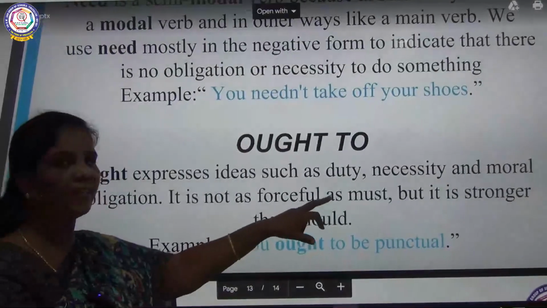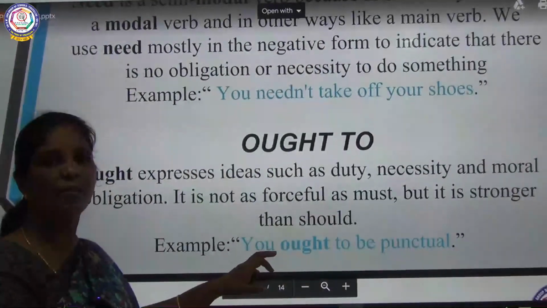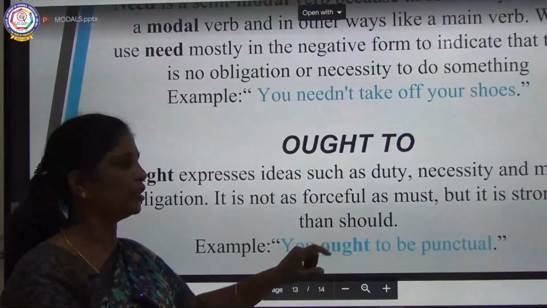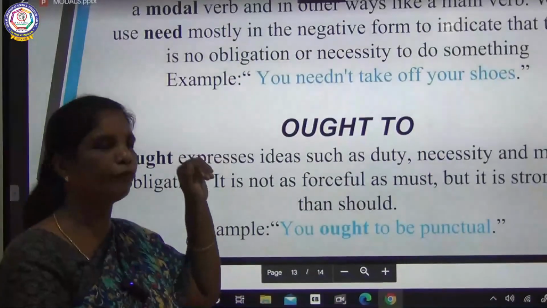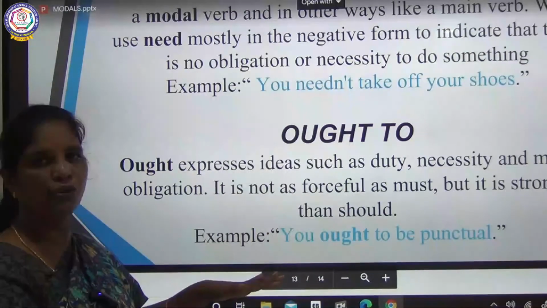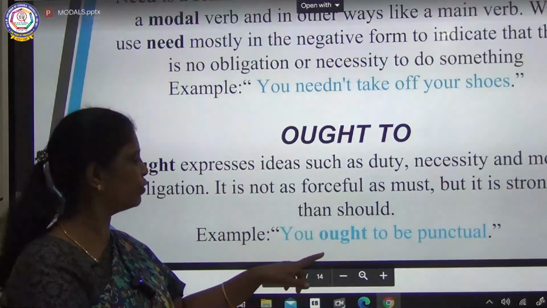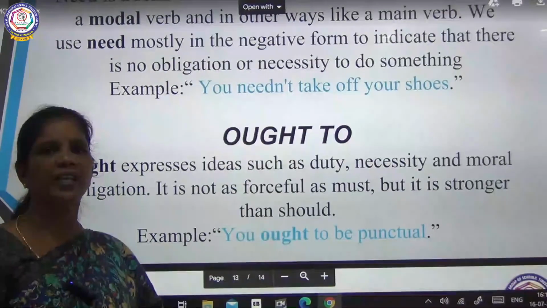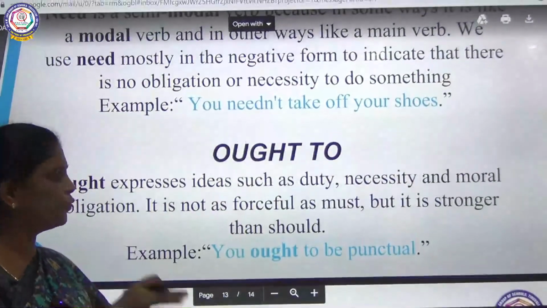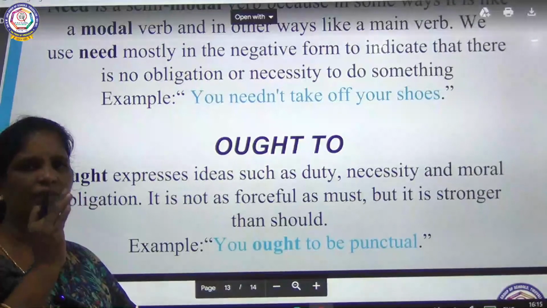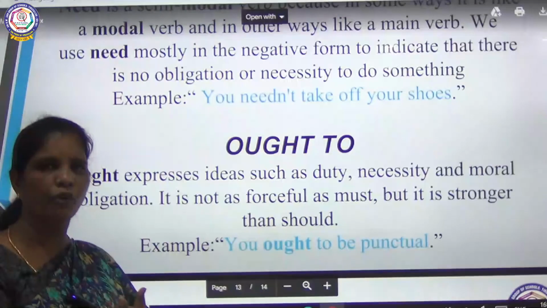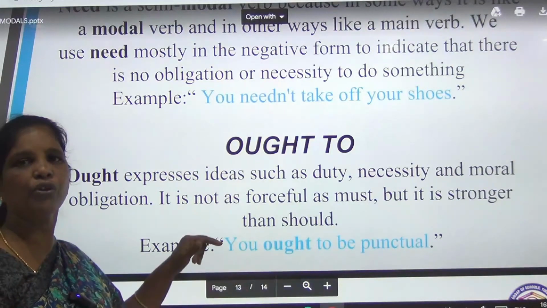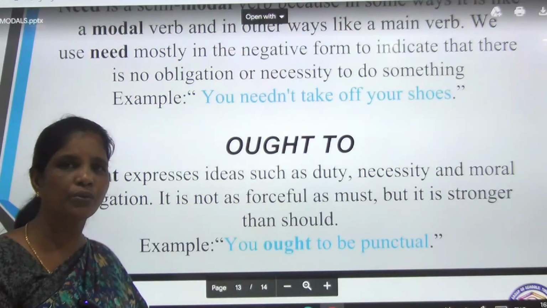Next, when you are using semi-modals, you will be using ought to. Must is the topmost, forceful or necessity. Next is should, and in semi-modals you will be using ought to. It is clear, children, there is no confusion in using. When it is necessary and forceful, you will be using must. Must is very high, and second place you can give to should among the modals, and in semi-modals you will not use must and should, so you will be using ought to. Is it clear to you? Okay.